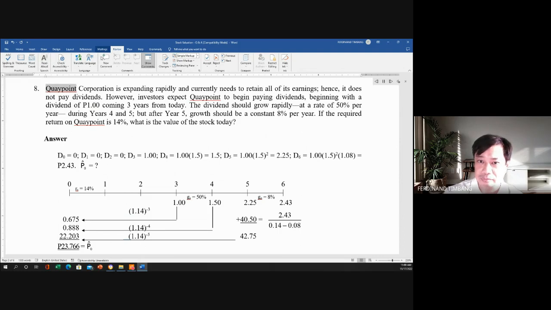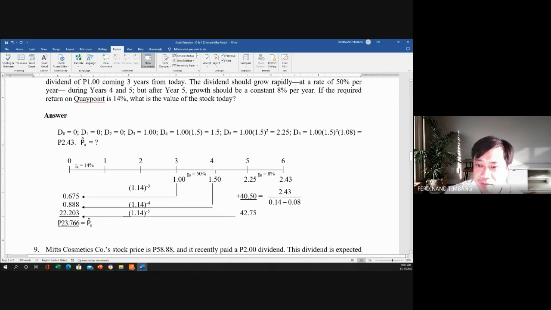Keypoint Corporation is expanding rapidly and currently needs to retain all of its earnings, hence, it does not pay dividends. However, investors expect Keypoint to begin paying dividends, beginning with a dividend of P1.00 coming 3 years from today. The dividend should grow rapidly at a rate of 50% per year during years 4 and 5, but after year 5, growth should be a constant 8% per year. If the required return on Keypoint is 14%, what is the value of the stock today? Okay. Answer. Stop ko na.